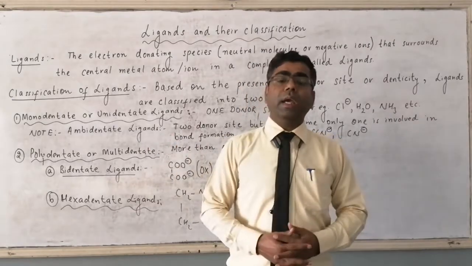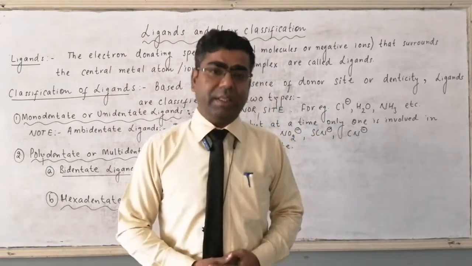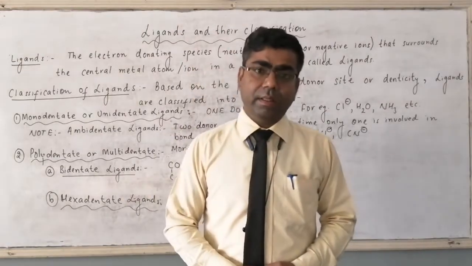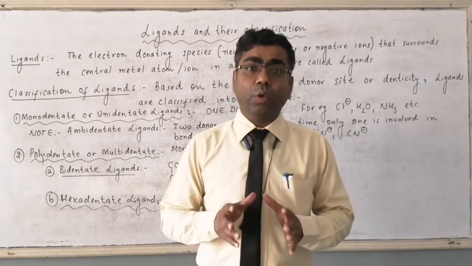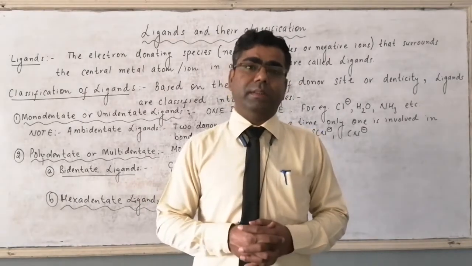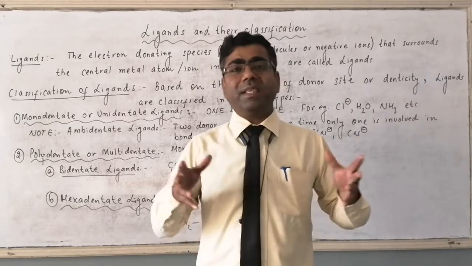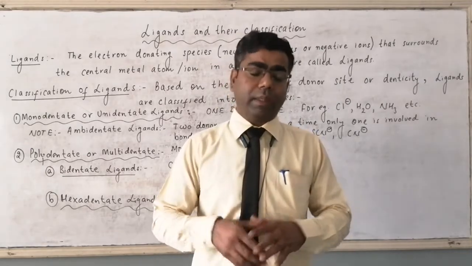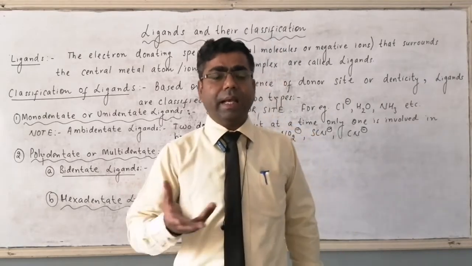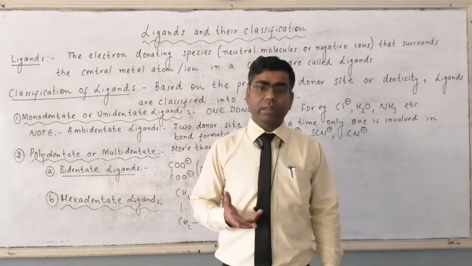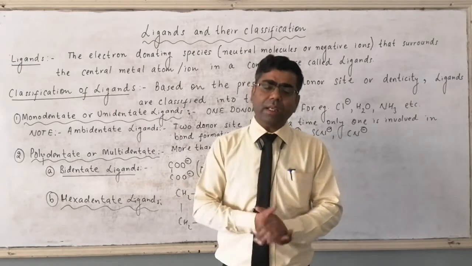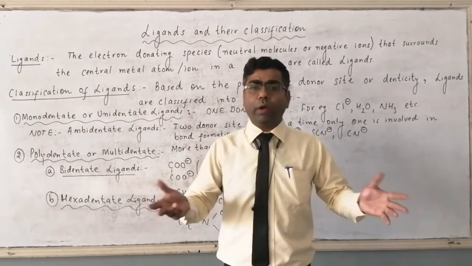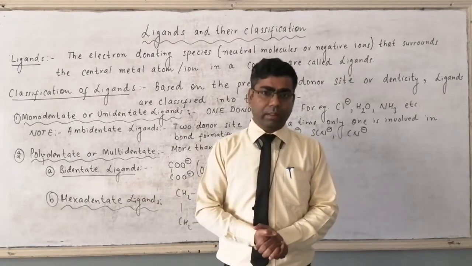Nucleophiles are also electron richer species. Lewis bases are the species which can donate their electron pair. If a species is donating their lone pair or their electron pair, it means they are electron richer in nature. So all ligands are electron richer in nature. It can be a neutral molecule or it can be a negative ion.